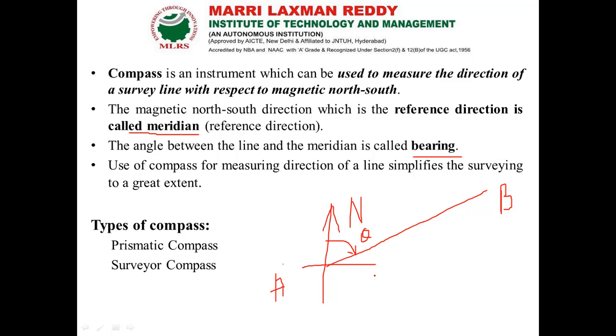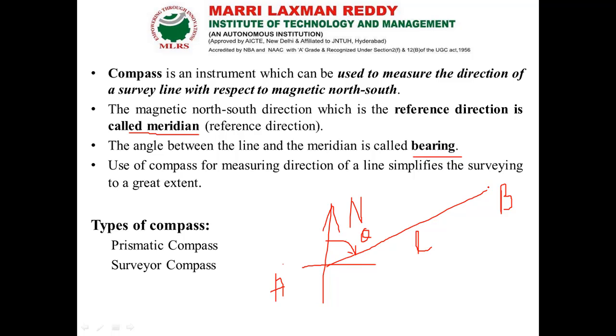The use of a compass for measuring the direction of a line simplifies the surveying to a great extent. As I already said, whatever work we do in the field, we have to convert into the form of a map, plan or diagram. While doing that we face these kinds of difficulties. If we have two measurements for the line, length as well as angle, then we can do our work very easily and it simplifies our office work.